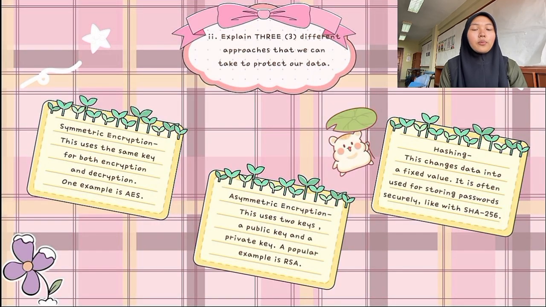Next, question C, three common types of encryption. Now let's look at three common types of encryption used to secure communication. First, symmetric encryption. This uses the same key for both encryption and decryption. One example is AES. Second, asymmetric encryption. This uses two keys, a public key and a private key. A popular example is RSA. Third, hashing. This changes data into a fixed value. It is often used for storing passwords securely, like with SHA-256.